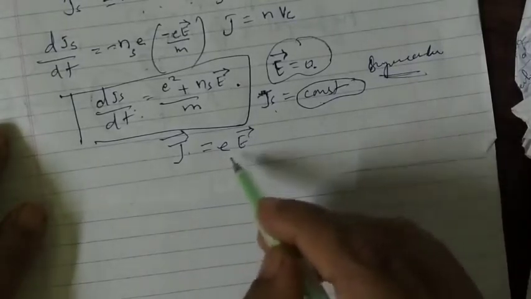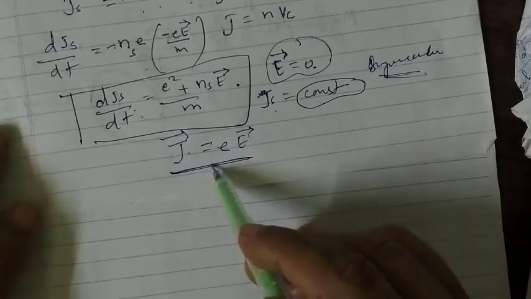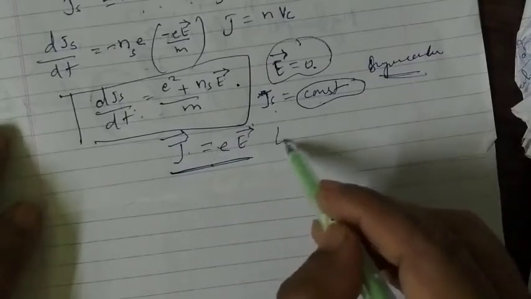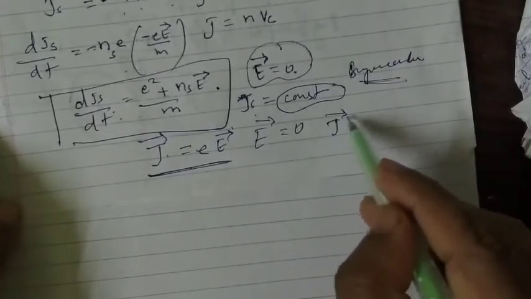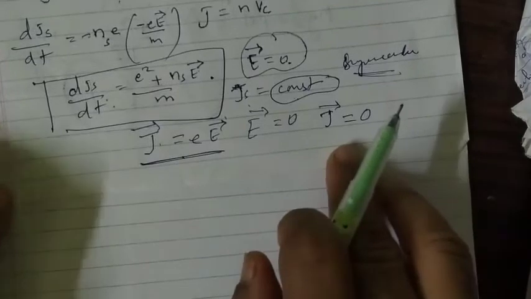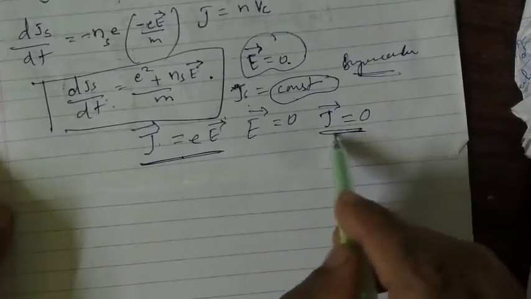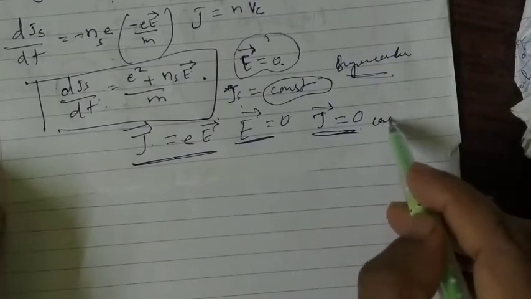Okay, for a normal conductor, this is the equation. In a normal conductor, if you put the electric field E vector equal to 0, what will happen? The current J vector will also be 0. That means there is no current flowing. Once the electric field is 0, the current flowing will also be 0. This is for the normal conductor.